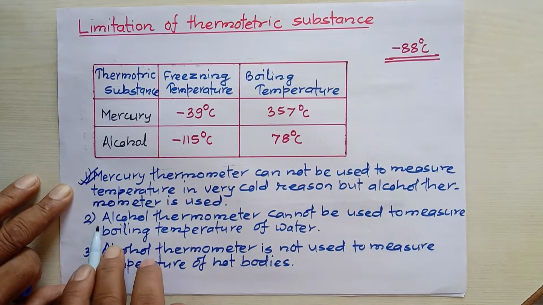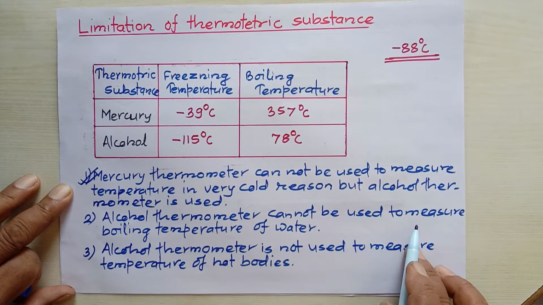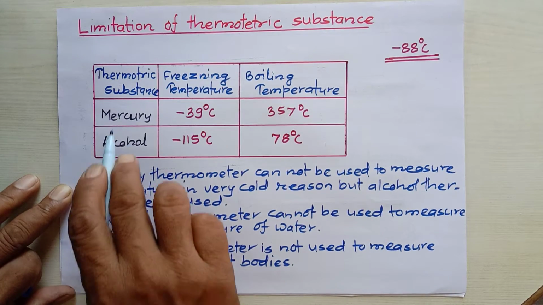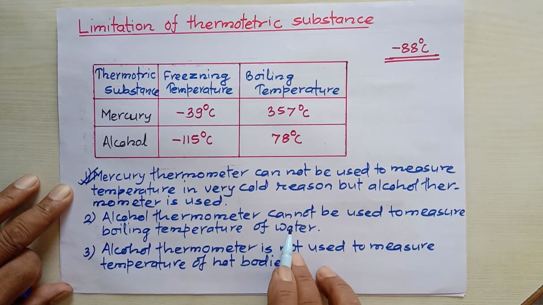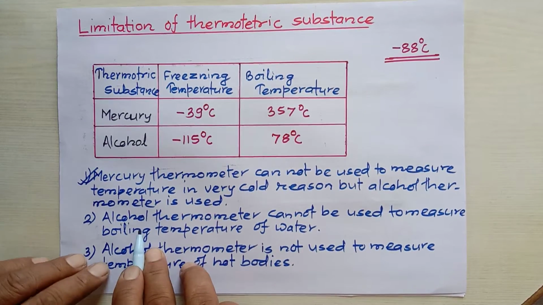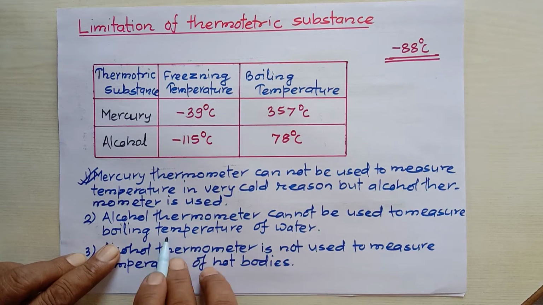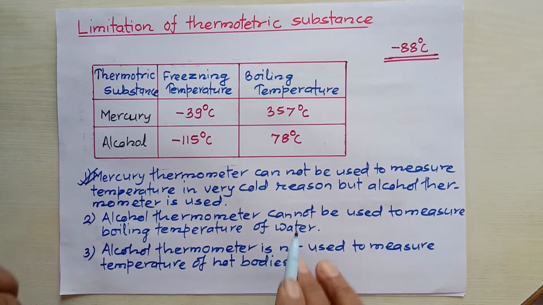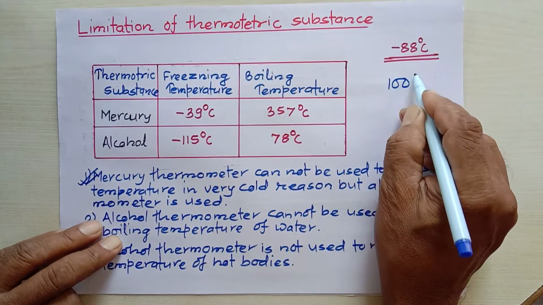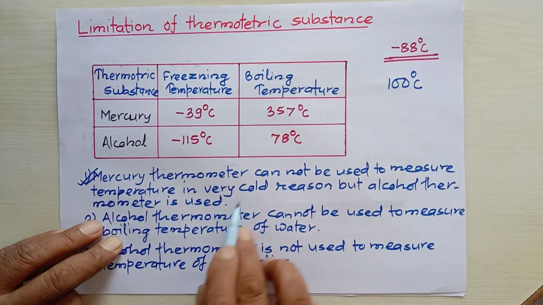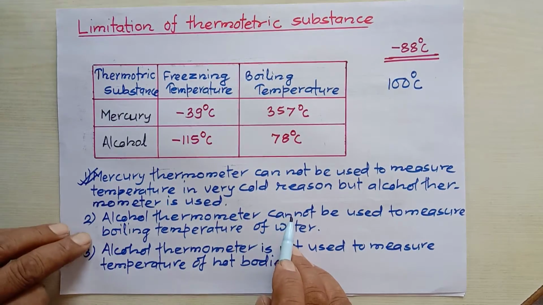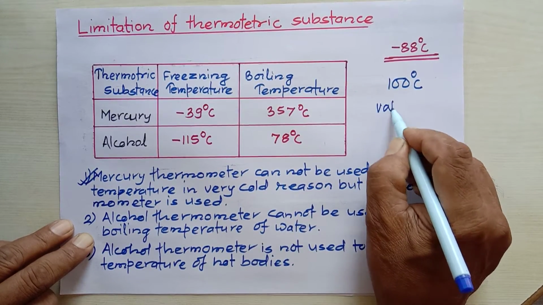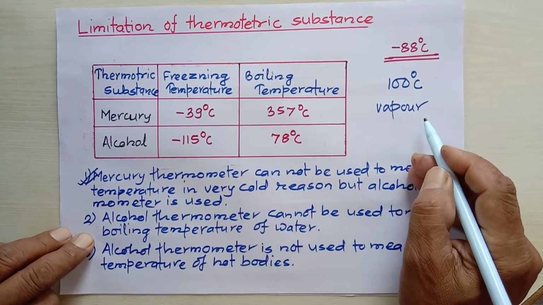Now there is another question. An alcohol thermometer cannot be used to measure the boiling temperature of water. Why? The first was the limitation of the mercury thermometer; this is the limitation of the alcohol thermometer. Actually, an alcohol thermometer uses ethanol. Its boiling temperature is 78 degrees Celsius, and the boiling temperature of water is 100 degrees Celsius. So when the temperature rises above 78 degrees Celsius, the alcohol boils, and the boiled alcohol converts to vapor.